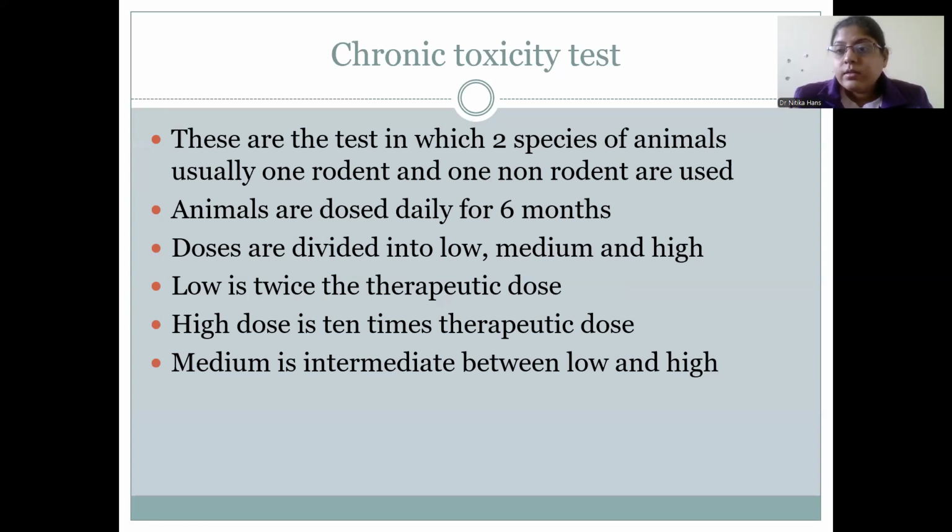We give graded doses in the animals, and here the doses are given as low, medium, or high dose. Low is what? Low is the therapeutic dose, or twice the therapeutic dose, and it is the dose which doesn't produce any observable toxicity in the animals. High dose is 10 times the therapeutic dose, which produces an observable toxic effect in the animals. And medium is the intermediate between low and high, and it produces a bit of clinical signs and symptoms of toxicity in the animals, not full toxicity.